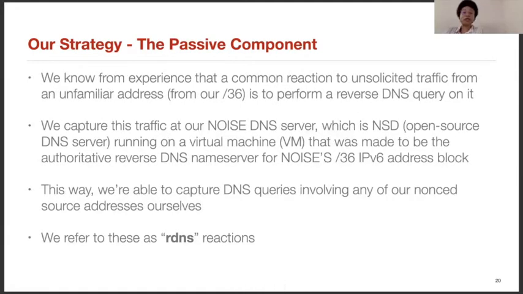We know from experience that a common reaction to unsolicited traffic from an unfamiliar address, in this case from our /36, is to perform a reverse DNS query on it. And we refer to these as RDNS reactions.